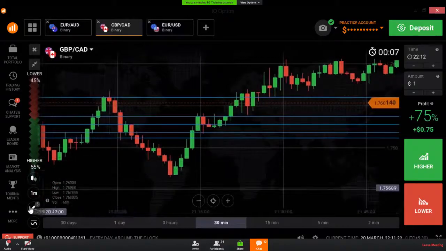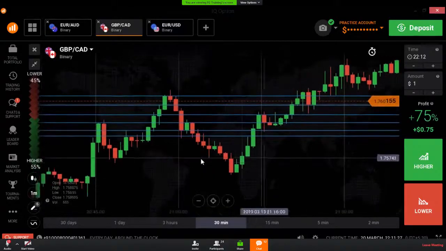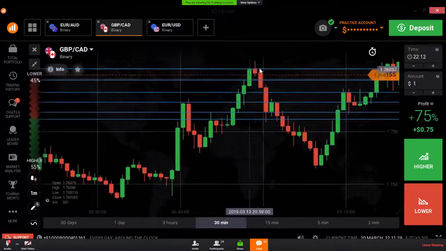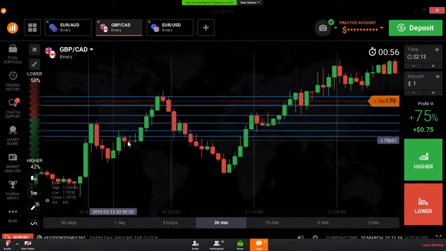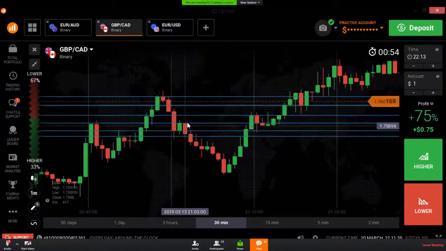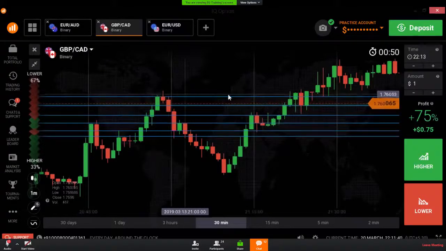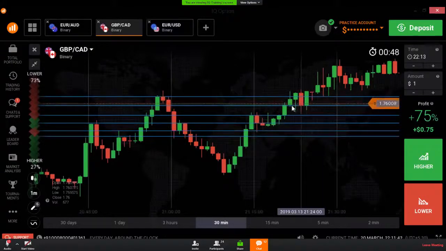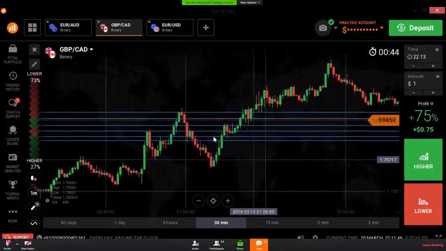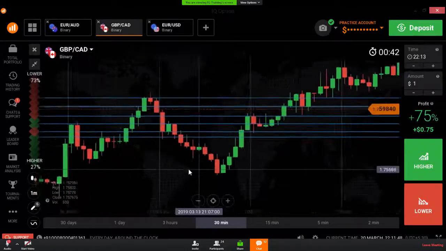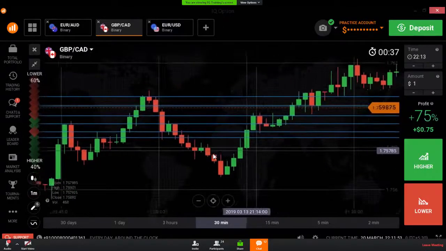Okay, I will draw 2 more lines here. I have drawn some lines from this level in this area. This is a resistance level, a support level, a resistance level, and here also a support level. So we need to check all these levels to see which are working as strong levels. Okay, I will show you.